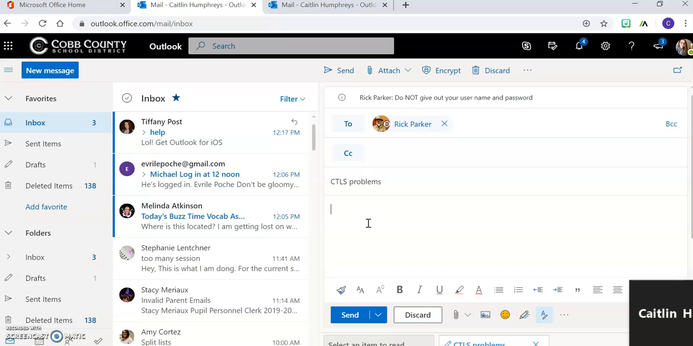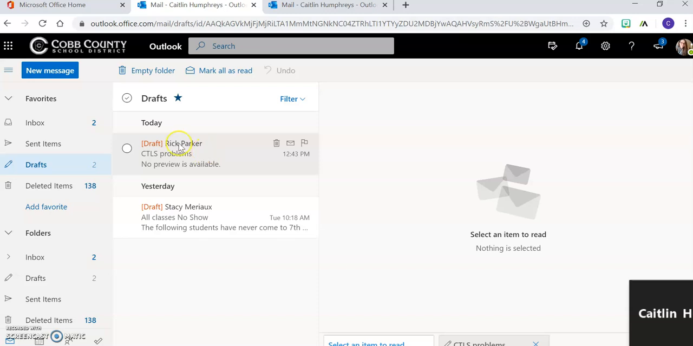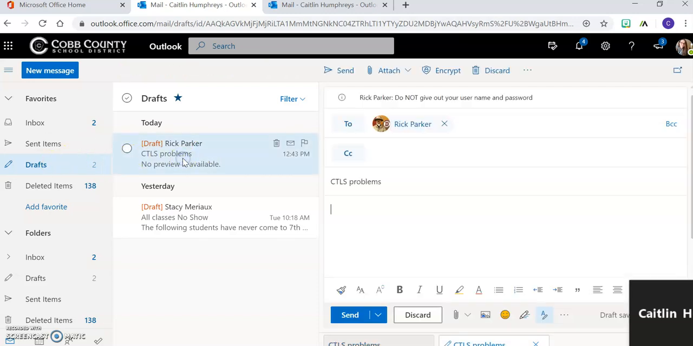This is where I will compose, as we saw on our digital etiquette BrainPop, a well-constructed conversation. Okay? So, oh no. Oh, look, great example. I clicked the wrong thing. Where did it go? Right here in drafts. Go to drafts. It's still right there.